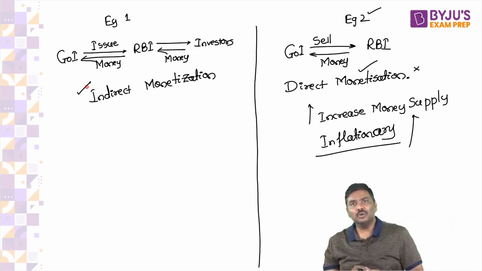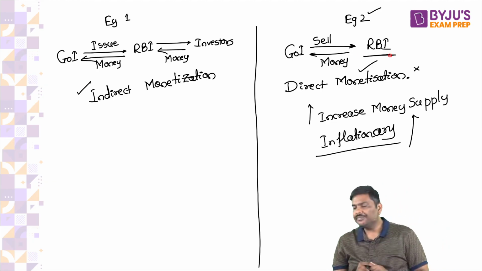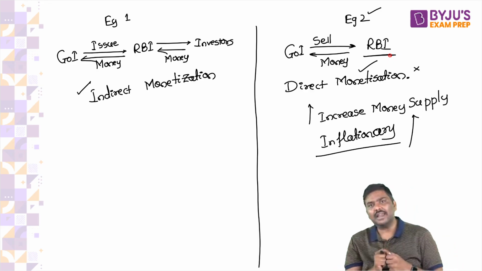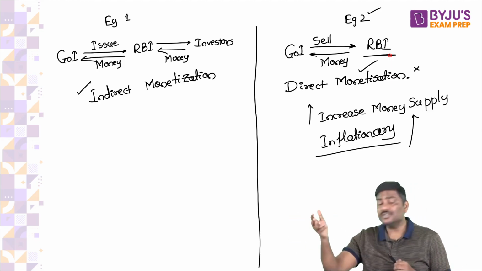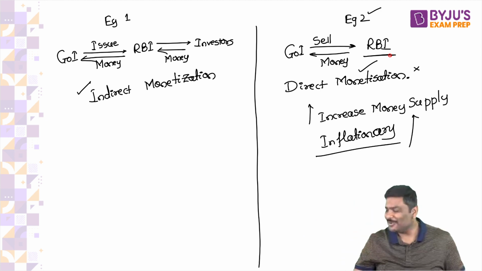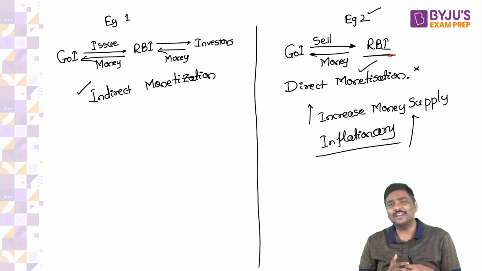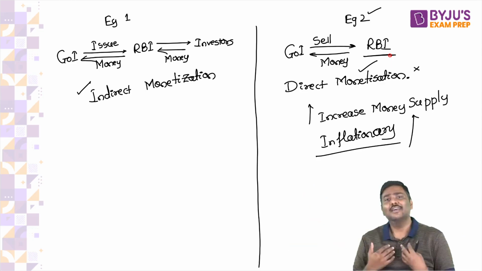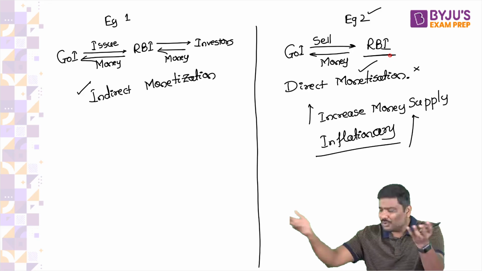But come to example 2. Do you think RBI is circulating money in the economy for purchasing goods and services? Think of it. Is RBI using money to purchase goods and services in the market? Are they going to the market to purchase tomatoes? Some of you say yes. Yes, sir, RBI spending. But RBI creates loans through the banking sector. RBI is not there in the market to consume goods and services.